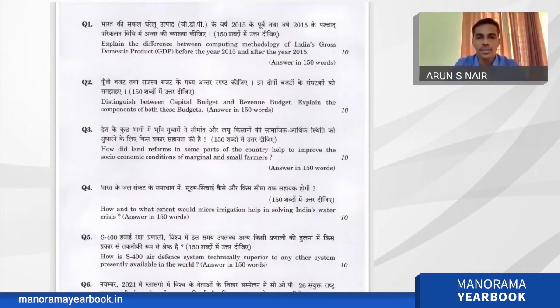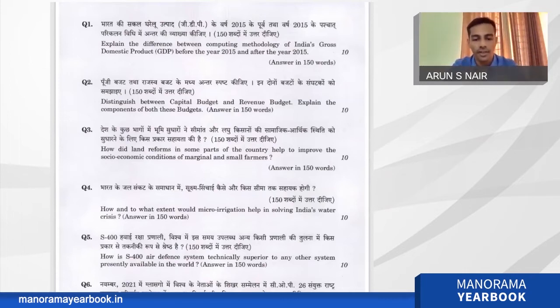Even though it is not directly linked to the current affairs of 2020 to 2022, this is a current affair question of 2015. But this is a very fundamental, basic idea that every candidate should have: how India's gross domestic product is analyzed and what the methodology is.